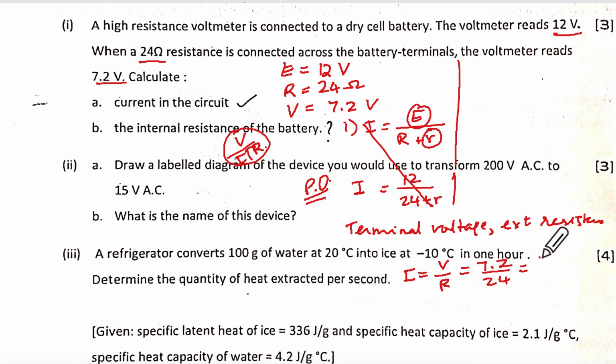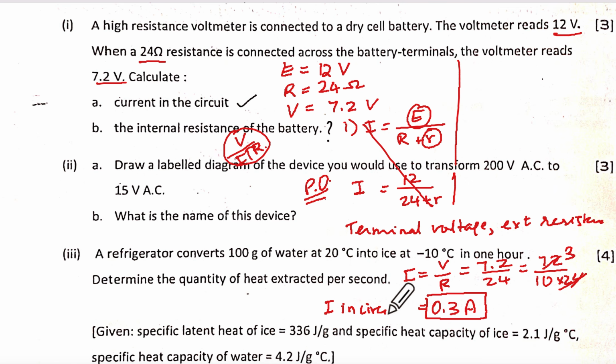Okay. So 72 upon 10 into 24, which goes 3 times. So the current is 0.3 ampere. This was slightly hatke type of question, huh? Current in circuit. So this is your answer 1. Answer A, sorry.